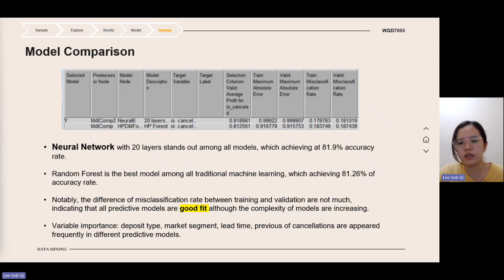Variables like deposit type, market segment, lead time, and previous cancellations appear frequently in different predictive models. To summarize, our original dataset has a total of 119,000 records, which is a very heavy dataset. Hence, neural network models are the best choice for hotel booking prediction. So next, I will pass the floor to Wei.